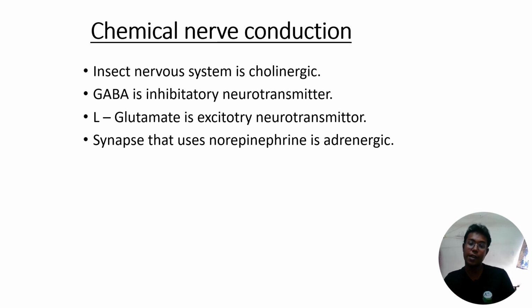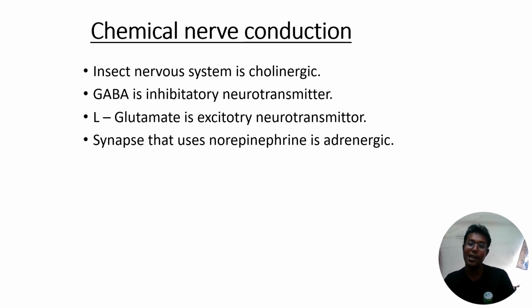I will summarize the terms again. You have to remember the resting potential, which is also called your membrane potential. The value of the membrane potential is minus 70 millivolt, and in the membrane potential, the inside is negatively charged and the outside is positively charged. Then the action potential, which is also called the spike potential, is the stage called depolarization. In this case, the inside is positively charged and the outside is negatively charged, and the sodium and potassium ion gates are open. Then in the action potential there are two types of phases, the rising phase and the falling phase. The falling phase is called your repolarization phase.